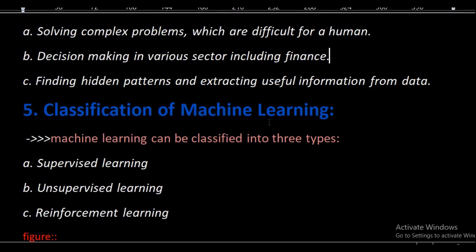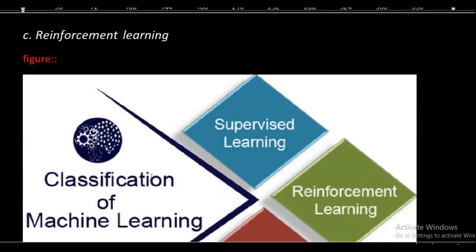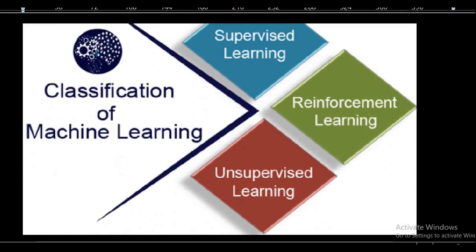Now the next is classification of machine learning. Classification means types of machine learning, categories of machine learning. I think there are basically three types of machine learning. The first one is supervised machine learning, next is unsupervised machine learning, and the third one is reinforcement machine learning. Now let us see it in pictorial form. This is the classification: supervised, reinforcement and unsupervised.